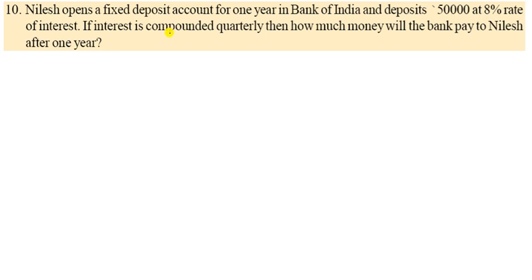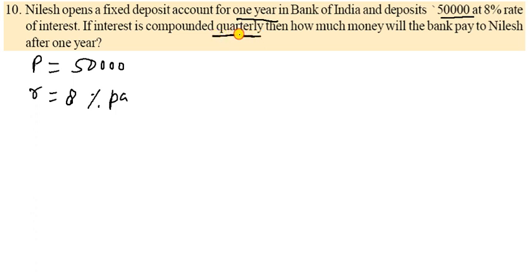Let us go to the next question, and that is the 10th question. Nilesh opens a fixed deposit account for 1 year in the Bank of India. So time is given as 1 year. The deposit is the principal, so principal is given as 50,000. And the rate is given as 8% per annum, PA.